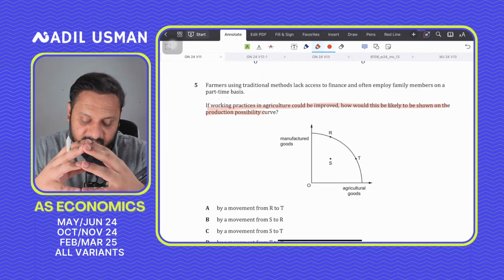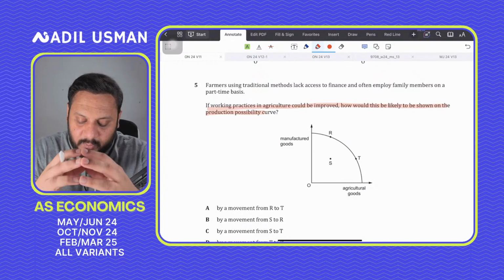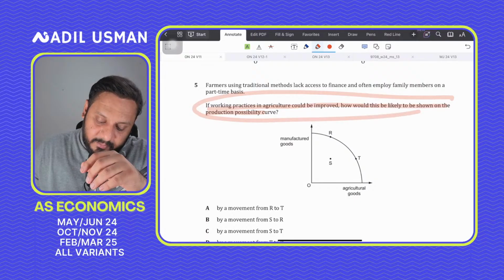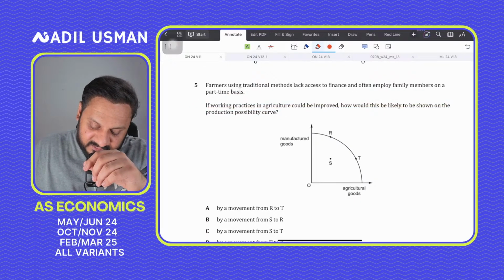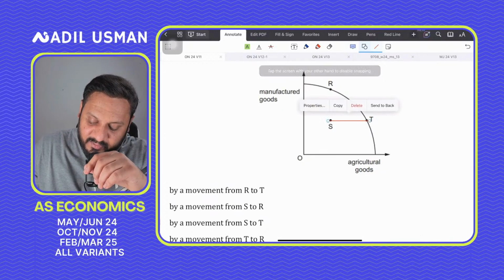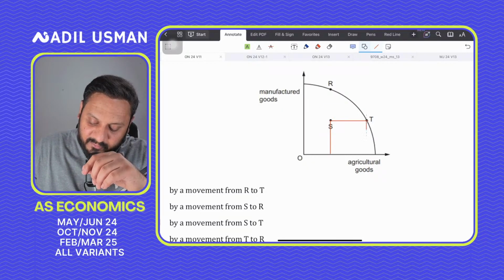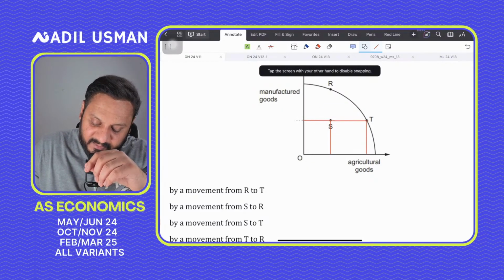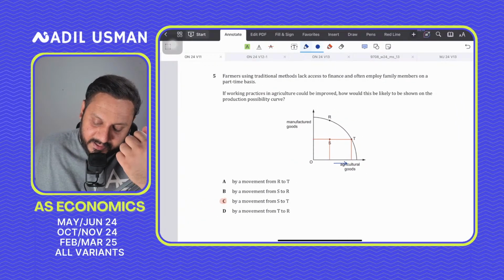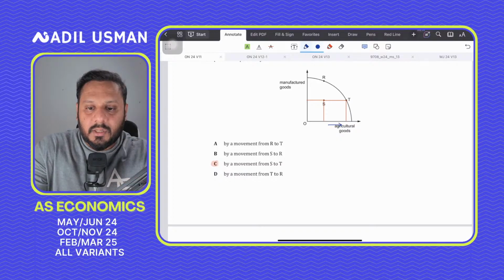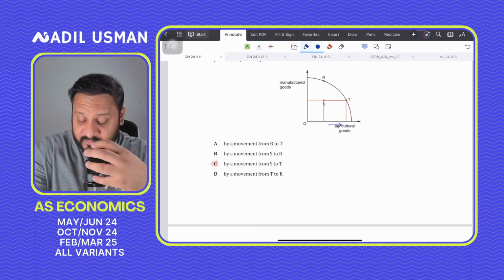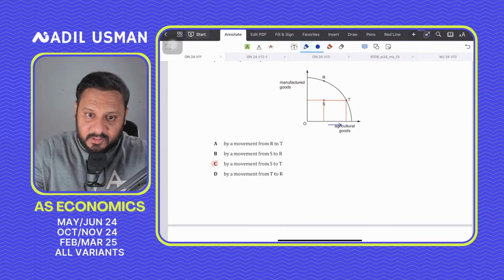If working practices in agriculture would be improved, how would this likely be shown on the PPC? So this is my main question statement, right? So definitely the answer is C for Charlie, a movement from S to T. And this makes sense because if you see a movement from S to T, the amount of production for manufactured goods is the same, but the agricultural output is going up, right? So it's indicating that you're utilizing your existing resources more efficiently, especially in agriculture, right?